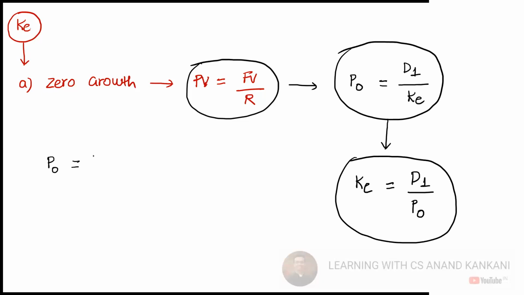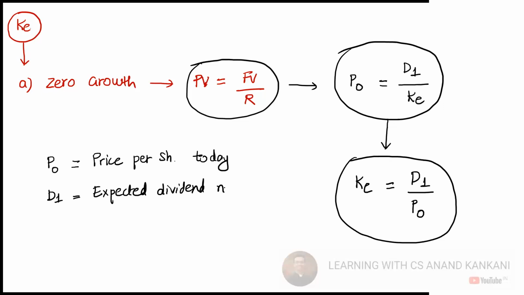P0 is the price per share today, and D1 is the expected dividend next year.